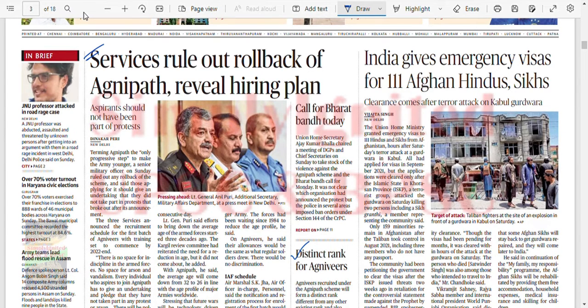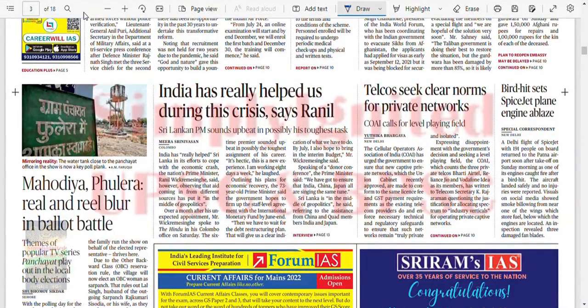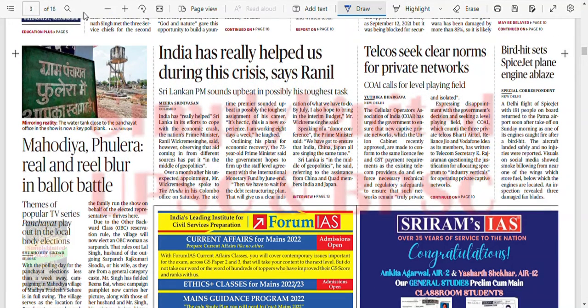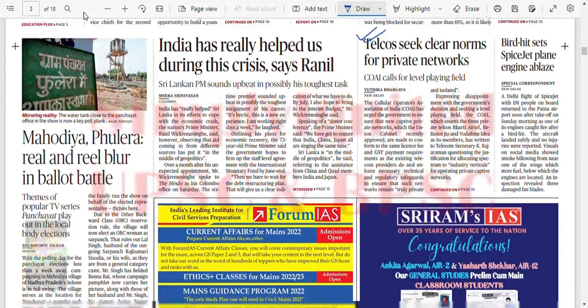India gives emergency visas for Afghan Hindus and Sikhs. India has really helped us during this crisis, says the Afghan leader. Real blood in ballot battle plays out in local body election. Telcos seek clear norms for private network. Yes, this is going to be the next issue. SpiceJet plane engine ablaze, not required.